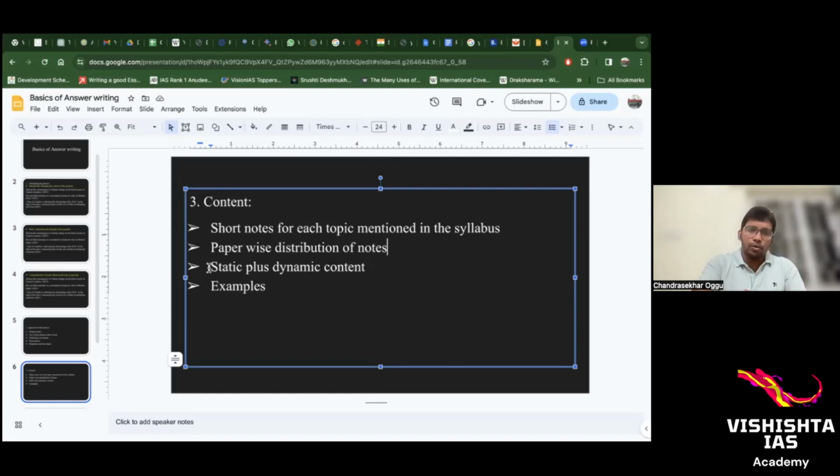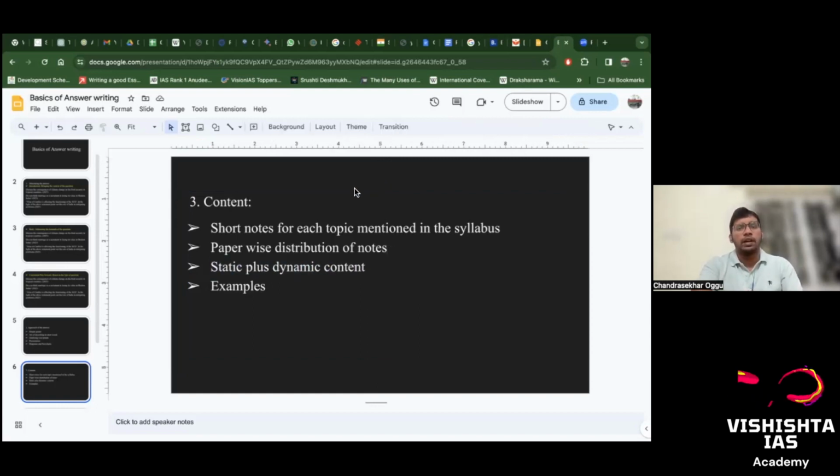Then your notes should have static plus dynamic content. For dynamic content, collect 1 year of monthly magazines of Vision IAS. We have social issues, political, economics, environment. So if it is environment, open your GS paper 3 file, open the environment notes, write down the heading, write down 4, 5 points. So half a page for each article. You should have very crisp notes.